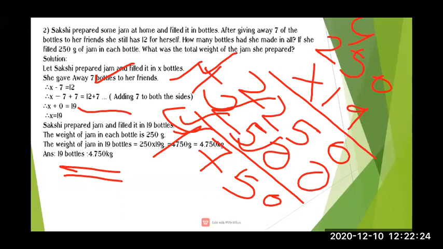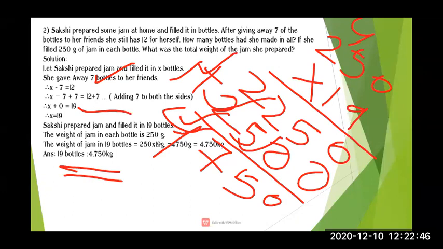So here 4750 gram, when it is converted into kg, becomes 4.750 kg. That means in 19 bottles, the weight of the jam is 4.750 kg.